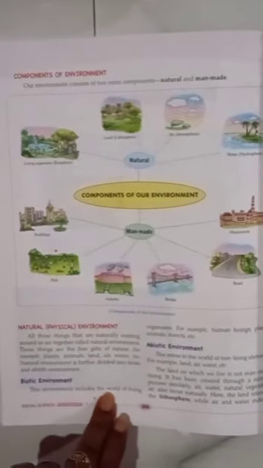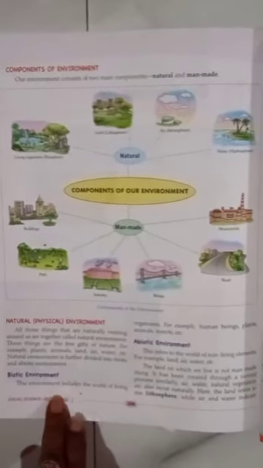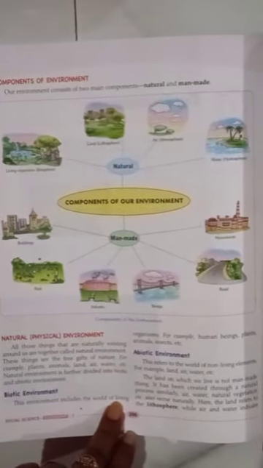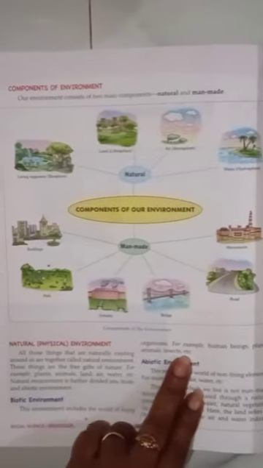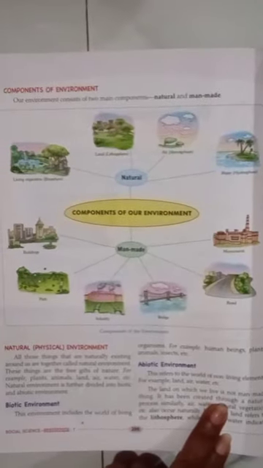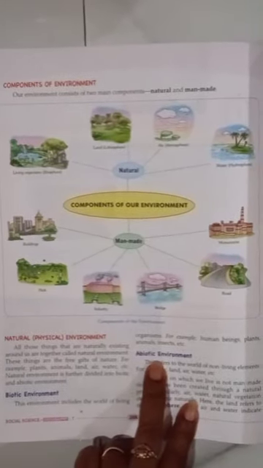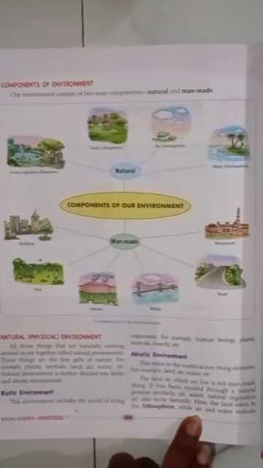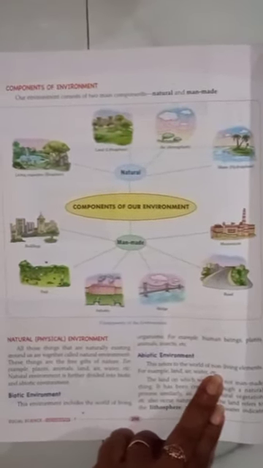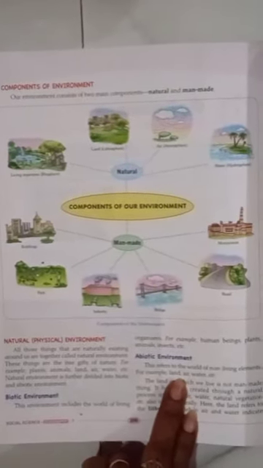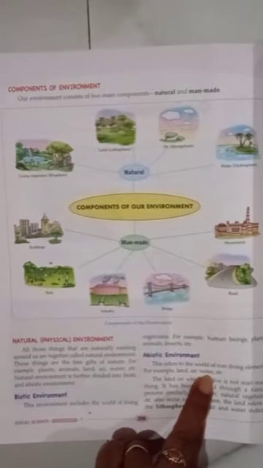The first point is biotic environment. What is biotic environment? The environment includes the world of living organisms. For example, human beings, plants, animals, insects, etc. It is biotic environment. And the next topic is the abiotic environment. This word refers to the world of non-living elements. For example, non-living land, air, water, etc.